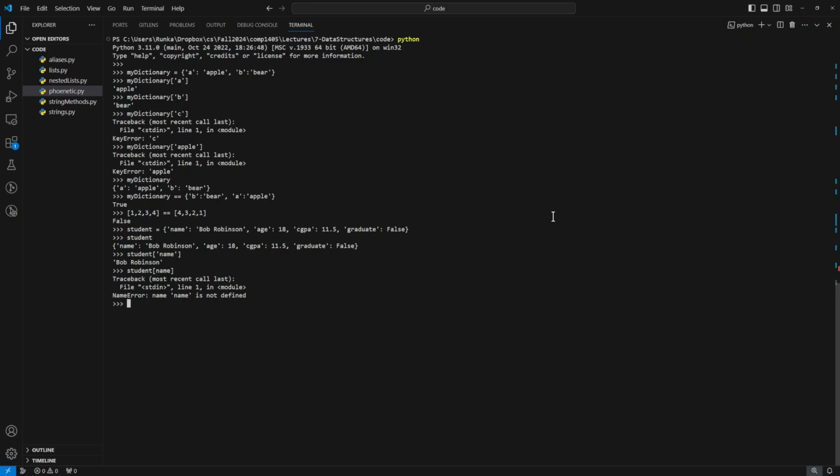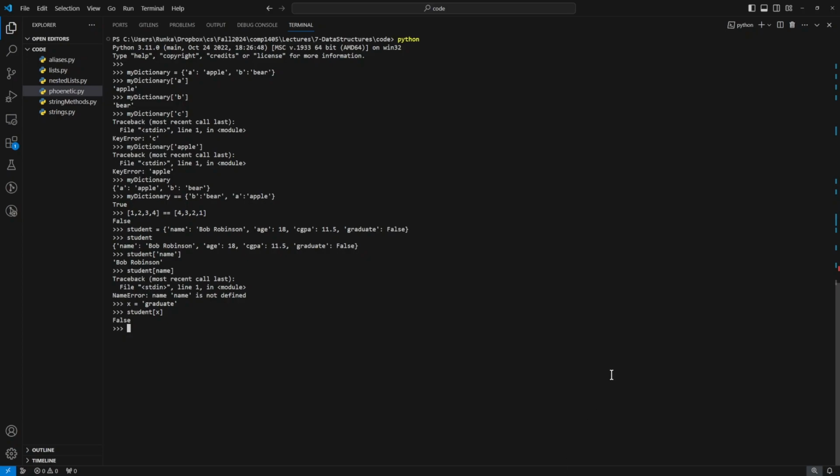If that variable existed and it held a value, like let's say I had some variable x, which had for some reason the string graduate, I could say student at x, that's fine. Right? That returned false because the value stored in our dictionary at the key graduate is false. So you're allowed to use variables when accessing dictionaries, but those variables have to hold values that match one of our keys, otherwise we get a key error. Or if your variable is empty, then just a variable error.